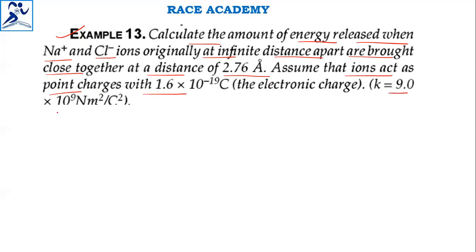The K value as usual is 9.0 into 10 to the power of 9 Newton meter square per Coulomb square.